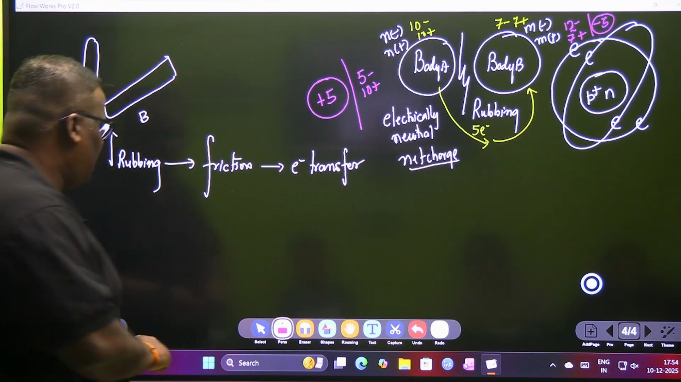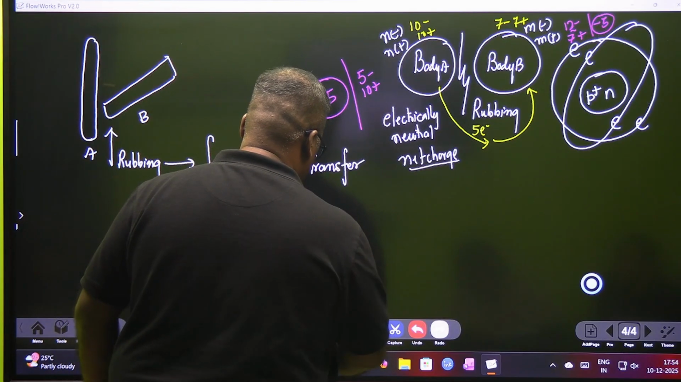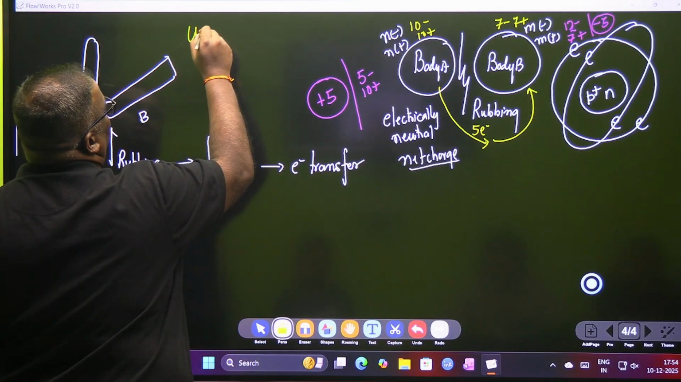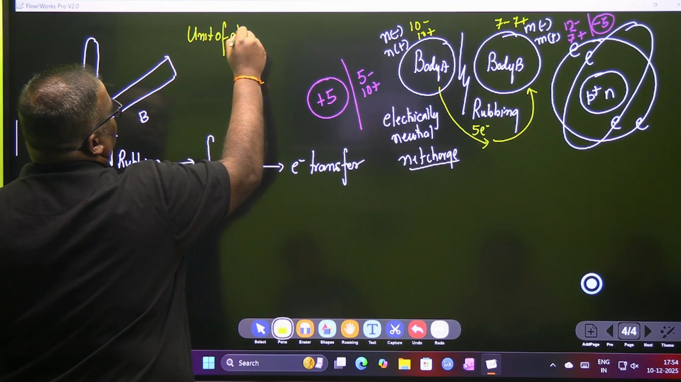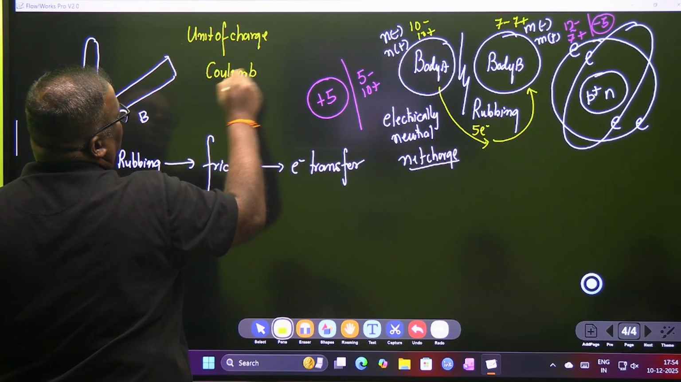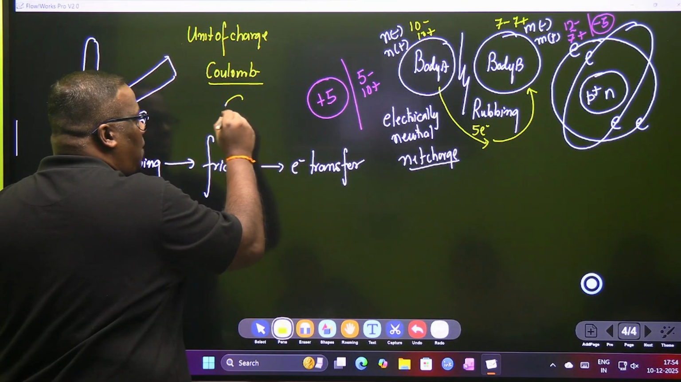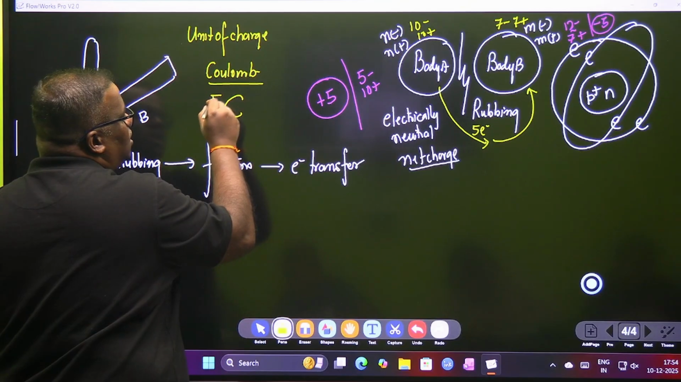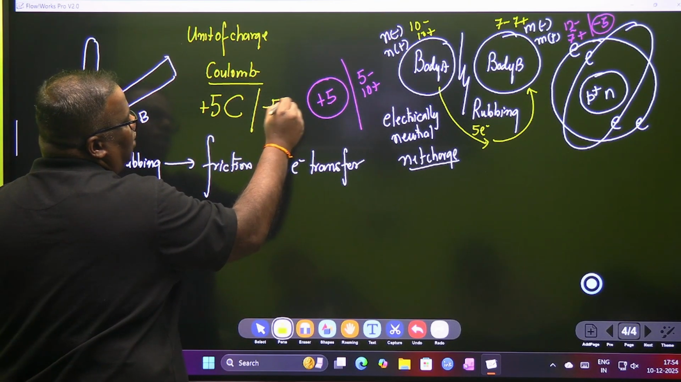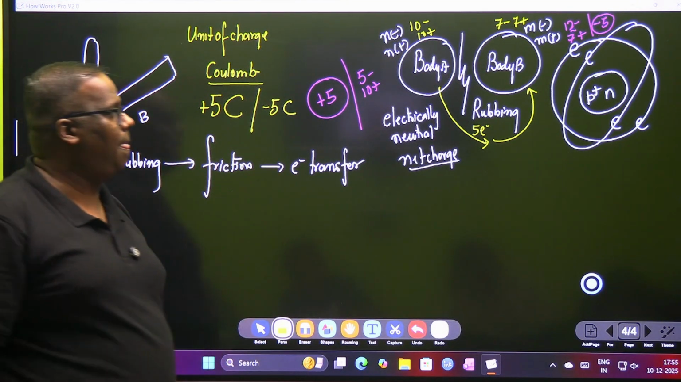Clear? Okay, I forgot one more thing, I just remembered. Since I remembered, I have to write it. I didn't write something which is known as the unit of charge. The unit of charge is something called Coulomb, after the name of the scientist Coulomb, C-O-U-L-O-M-B, and denoted with capital C. So this will be called, for example, plus 5 Coulomb, negative 5 Coulomb. Coulomb is the unit of charge.